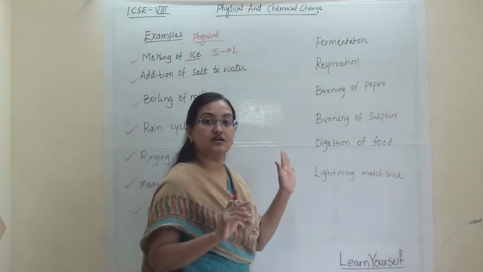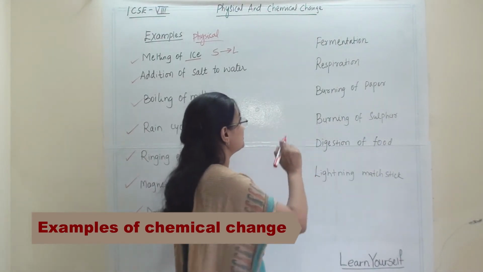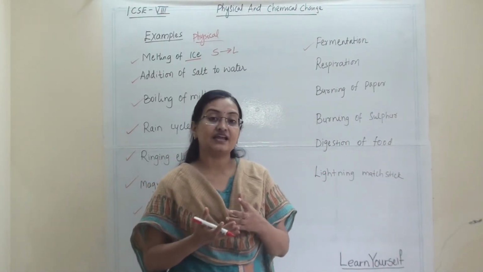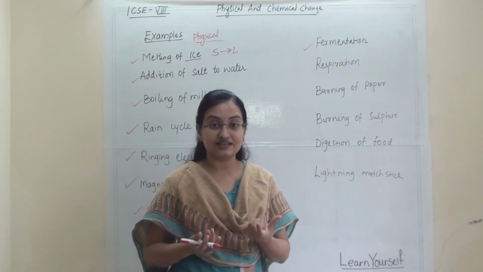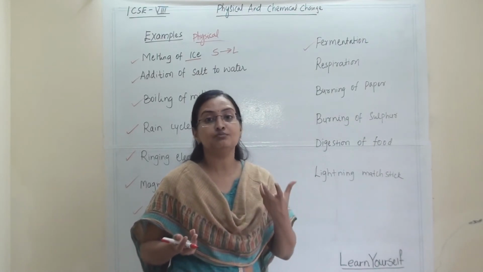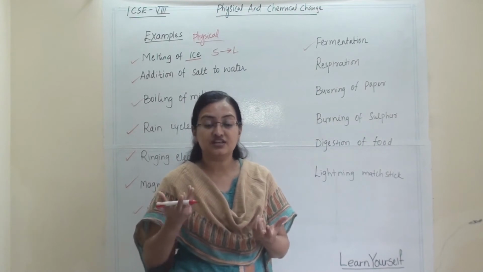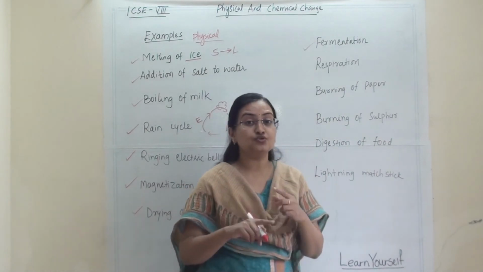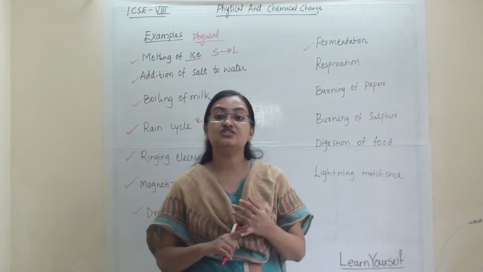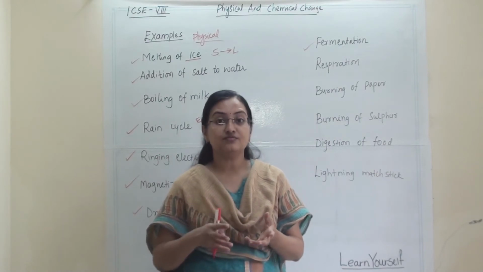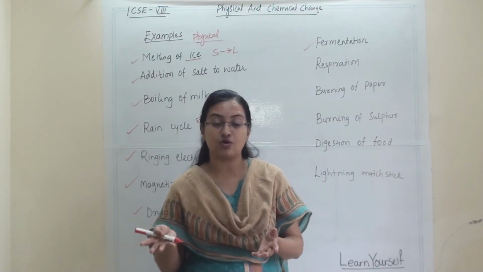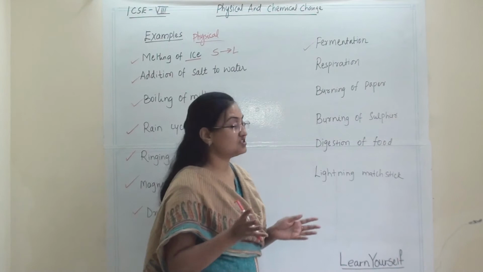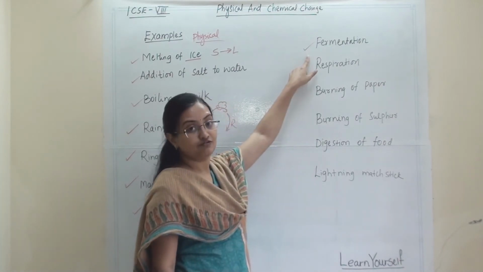Now, going towards chemical change. First, fermentation. Fermentation is a chemical change. We are taking the example of idli dosa batter. Earlier it was not a frothy mixture, but after fermentation it is a frothy mixture. Fermentation is a process which you cannot reverse. The net energy change is not zero, and a new substance is formed by fermenting the batter. So this is a chemical change where a new substance is formed.